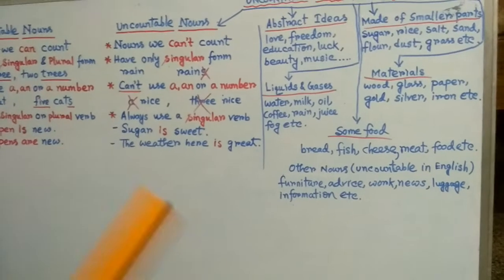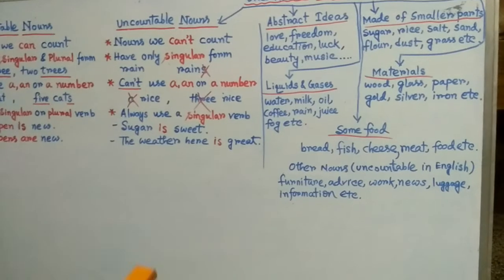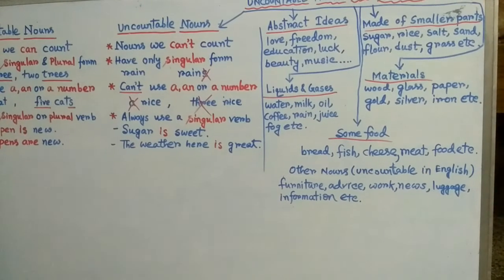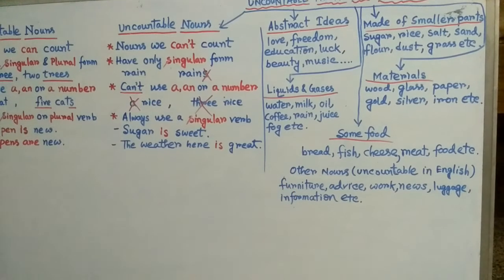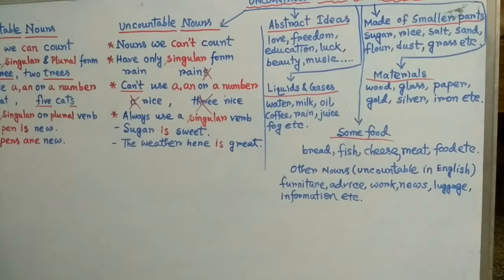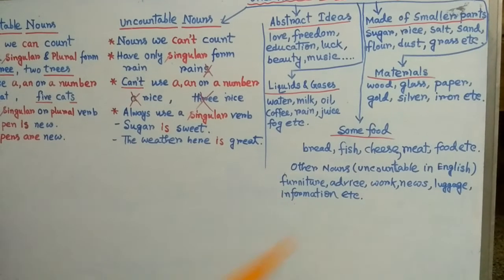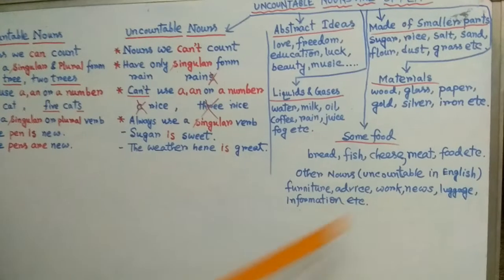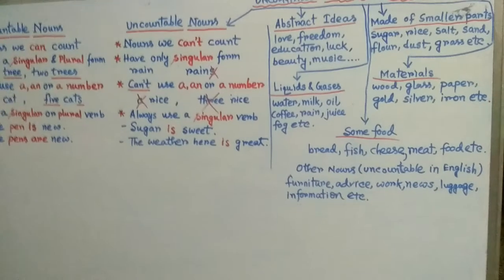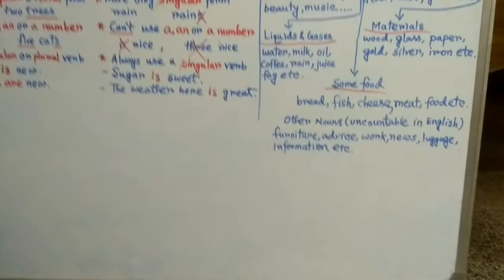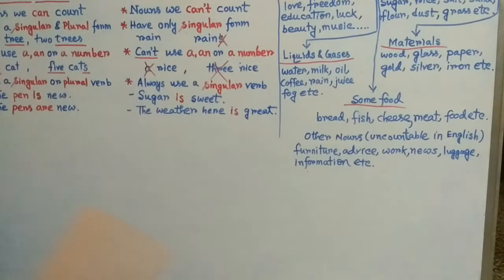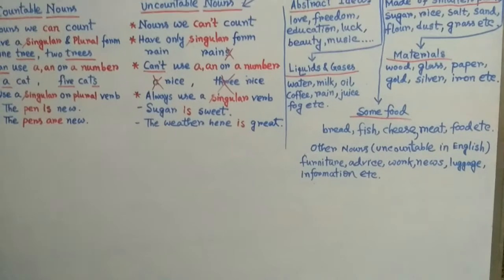So you need to be careful with the following uncountable nouns. Other nouns, what are these? Furniture, advice, work. For example, you can say homework, classwork. It is not countable.